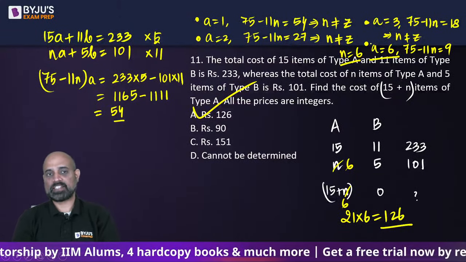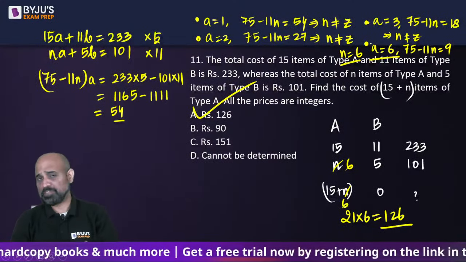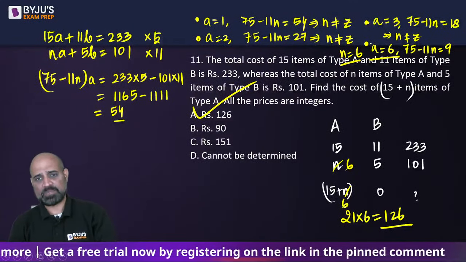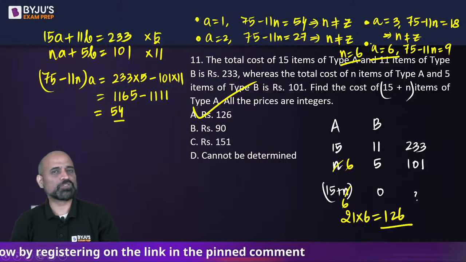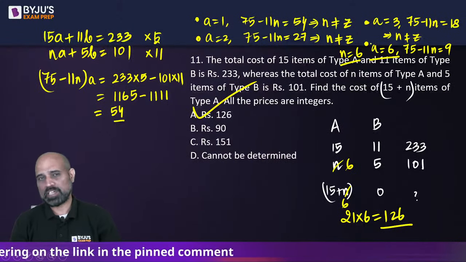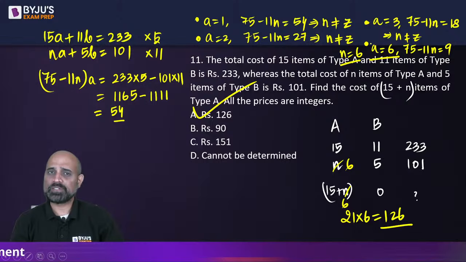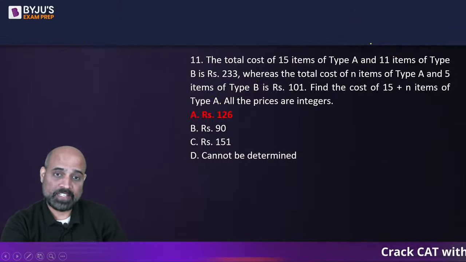Okay, is there any other way? Had the option been not cannot be determined, it would have been very, very quick. What I would have done was written 15 plus n times a is 126, और उनको add करके first two equations वहाँ से भी 15 plus n times a is equal to 126, solve कर लेते b की value. The moment I get b as an integer, it's an acceptable value. But because of CBD, we had to solve it entirely.